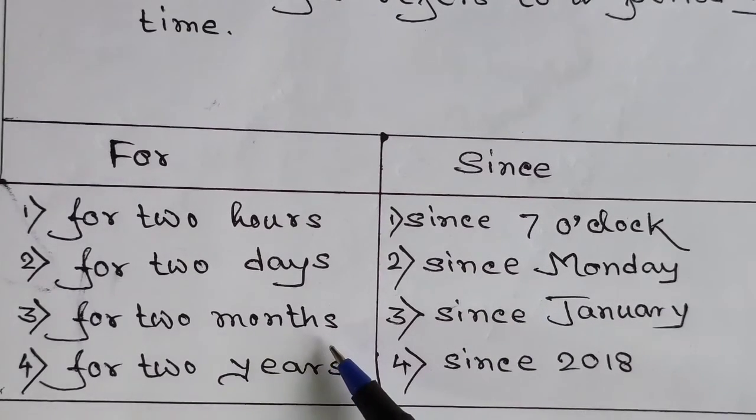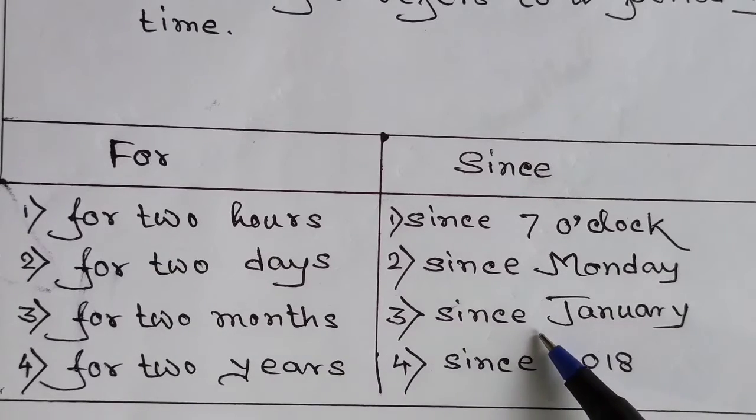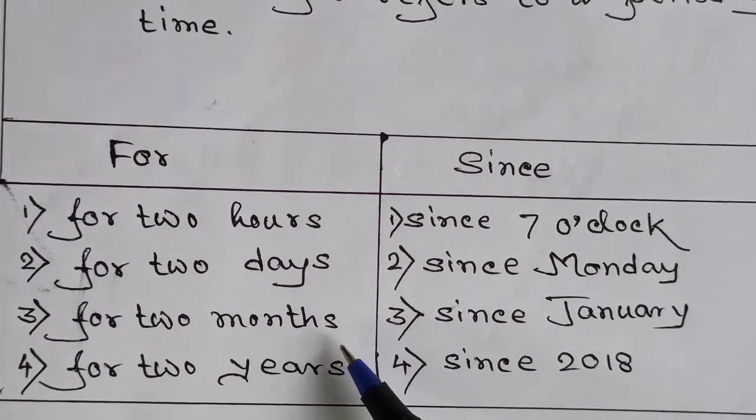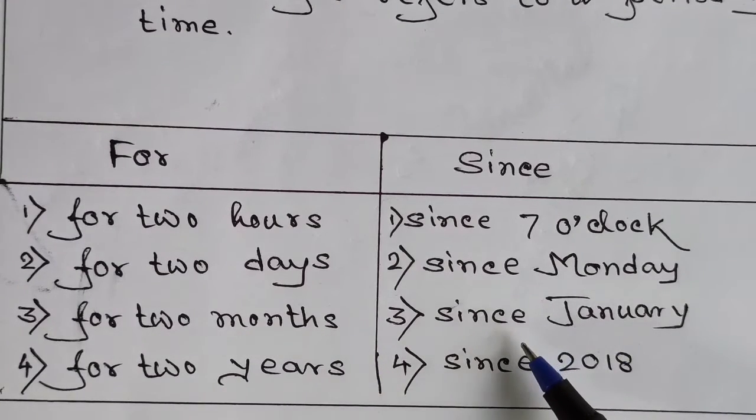Okay, now we are going to move on to the next example. For 2 months. She has been learning English for the last 2 months. Which 2 months? We don't know. She has been learning spoken English since January. Here the month is not specific, but here it is. I think you have understood the difference between these two words and you can use them in your writing or you can use them while you speak.